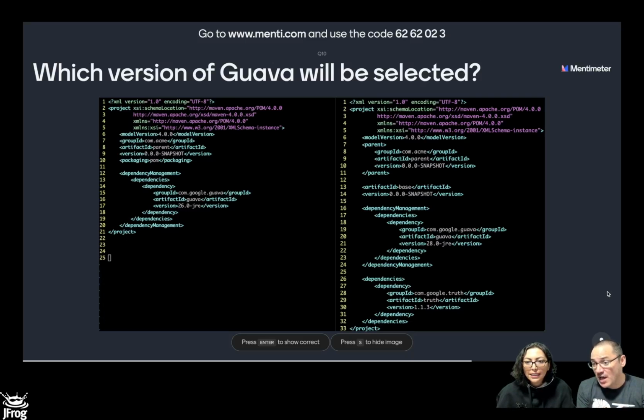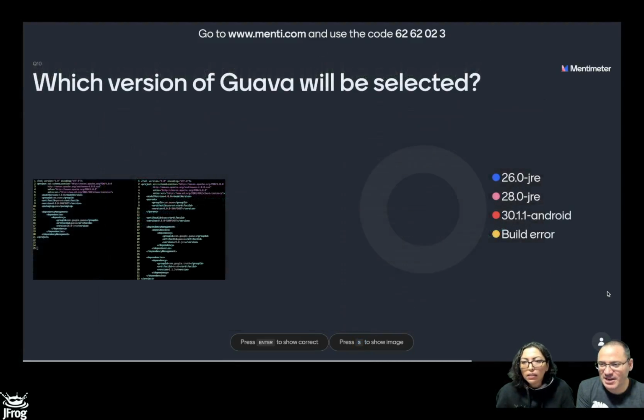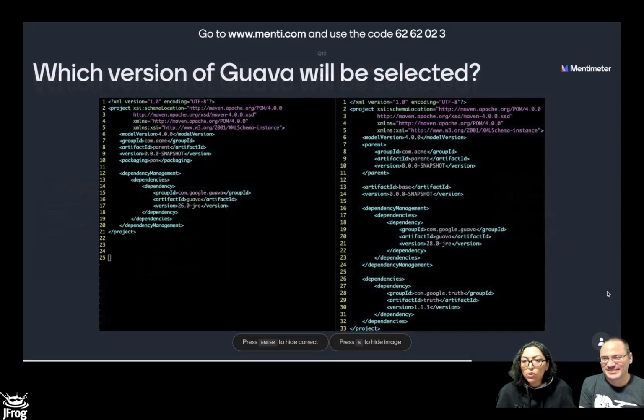Okay. Next example. In the parent, we have a dependency management block. In the child, we also have a dependency management block. This is important. Double dependency management block. And both of them have a guava dependency. Parent has 26 and child has 28. And the transitive dependency, we already know that it's not going to win. Right. So now the question is first, is it okay to have dependency management in both child and parent? You cannot prevent it. So it's going to happen. And the one that is going to win is 28.